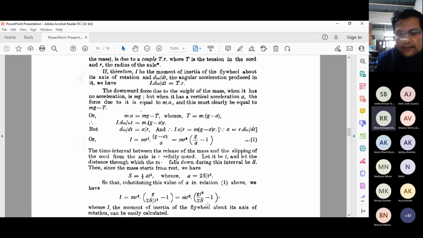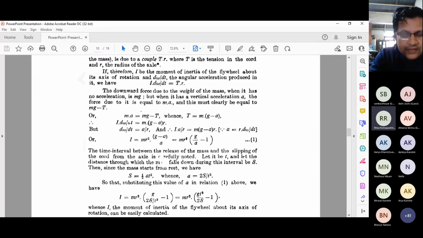These are the parameters on which the moment of inertia depends. I mean to say, the equation has been changed in terms of the experimental parameters you have. We use this expression in the experiment, where we know g is the constant acceleration due to gravity, with a value of 980 centimeter per second square.